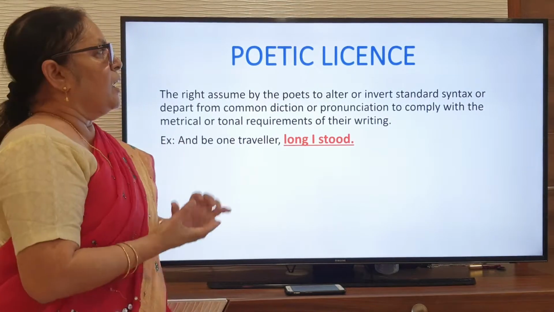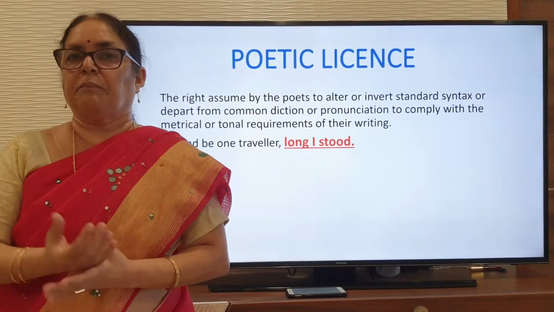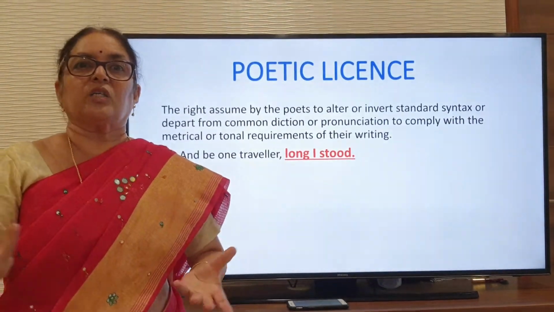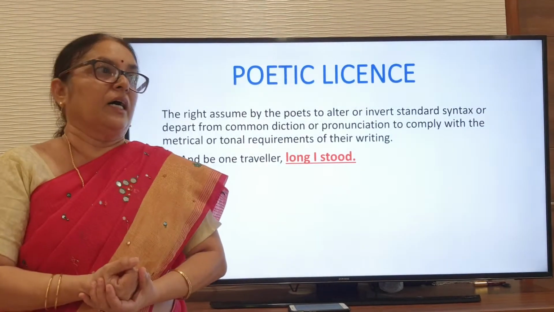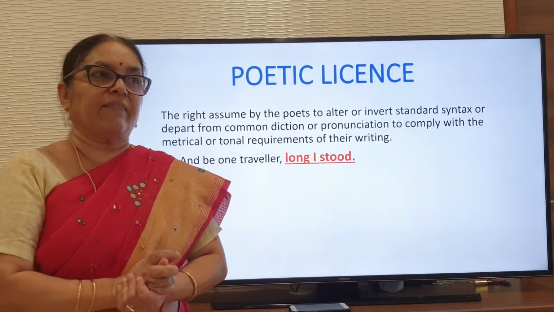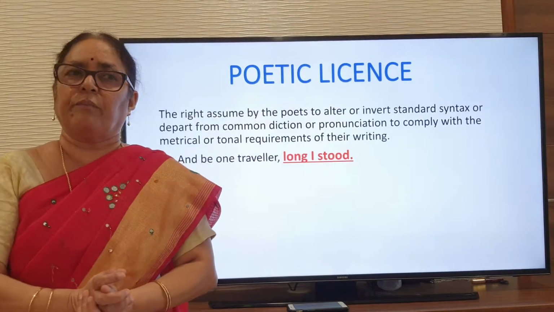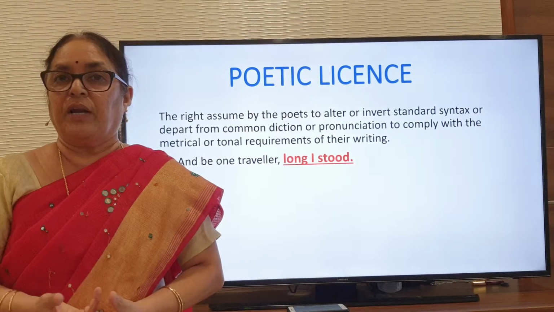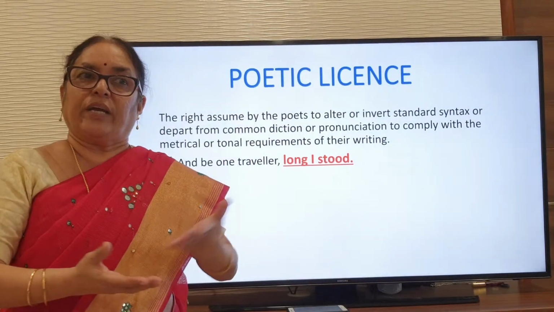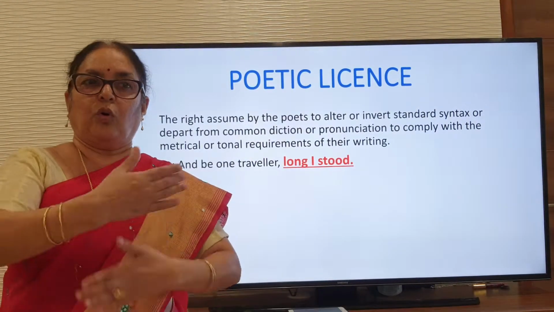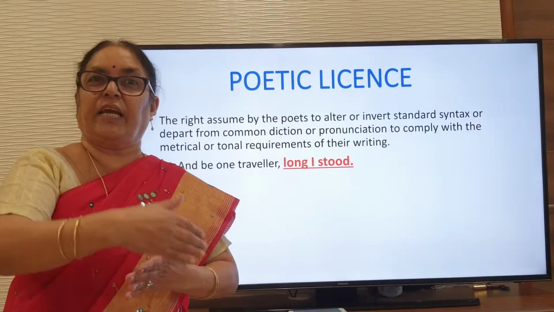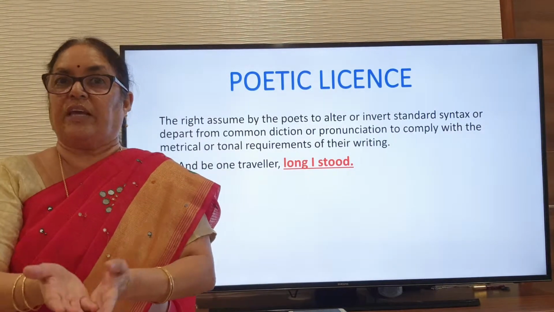See, license means getting permission to do anything, right? You can't have a gun without taking a license. Here the poets have a license whenever they write a poem, like an ambulance. When you are going, you have all the rights to overtake the traffic and cross everything, so that your aim is to save the patient.